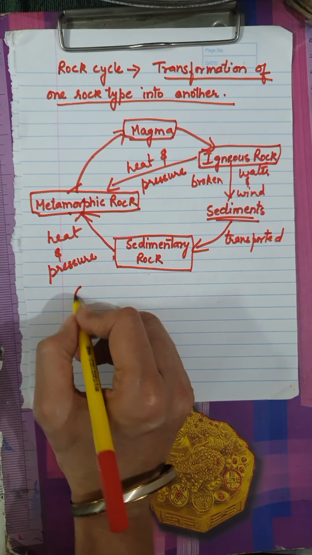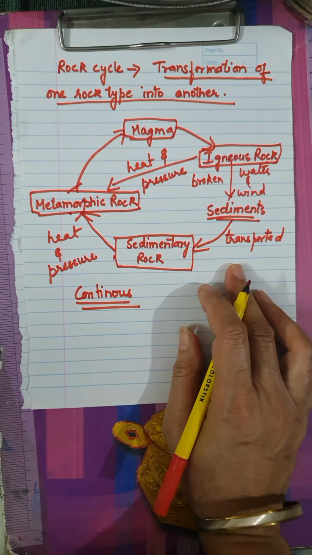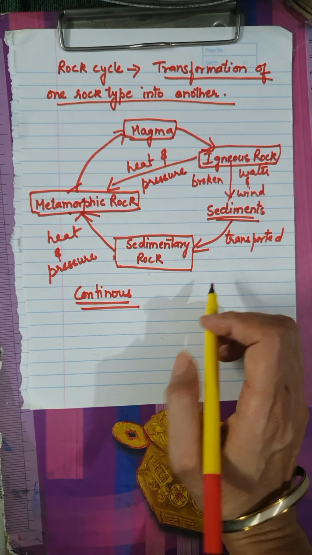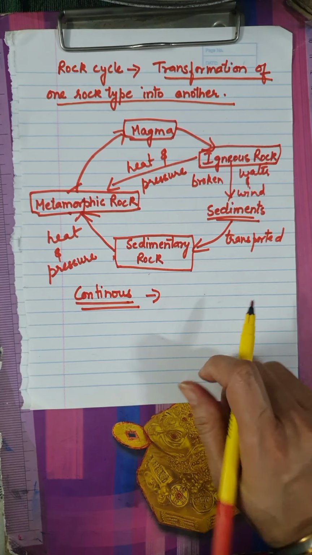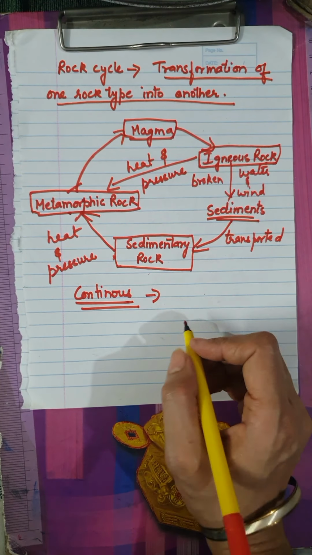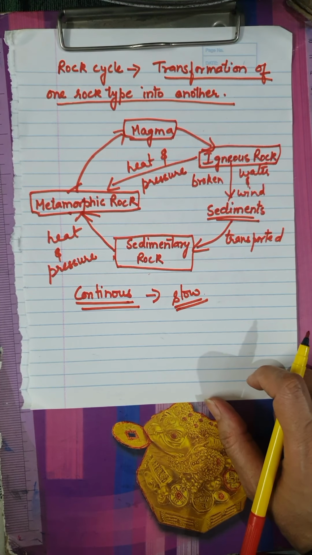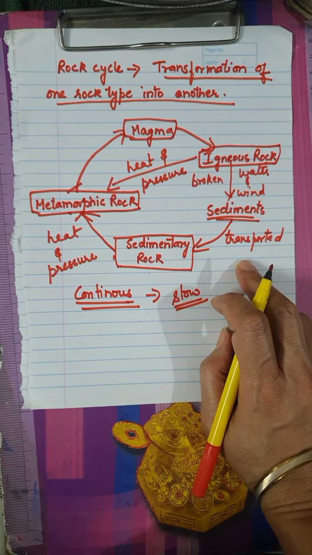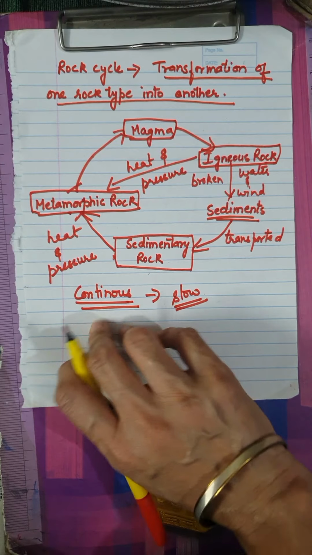It is a continuous process which keeps on moving, and the formation of rocks also keeps on moving. Remember children, it always takes millions and millions of years. It is a very slow process. Now you also have a question on the rock cycle. In that you will draw this diagram of the rock cycle. In your book it is given with the explanation of the rock cycle.